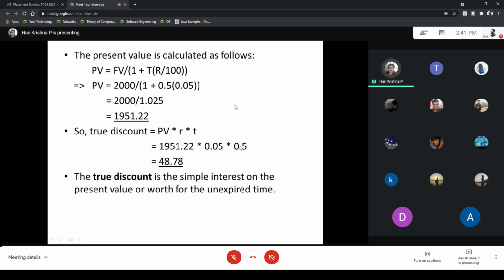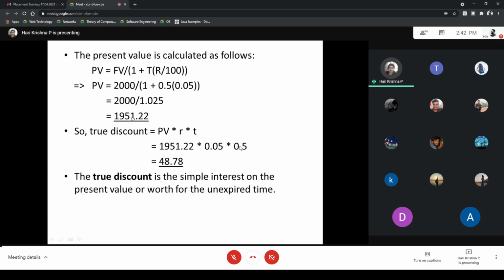The true discount is the simple interest on the present value, or worth, for the unexpired time. Unexpired time means the time that has not yet expired. Merchant B is taking the bill just after 6 months, so the other 6 months is the unexpired time. So this is the true discount. This is the true amount merchant B should get.